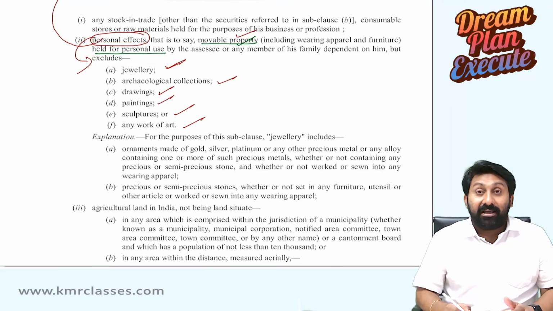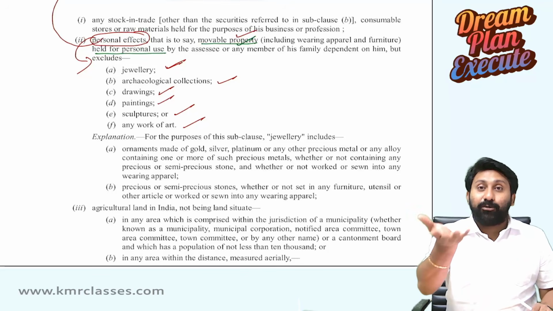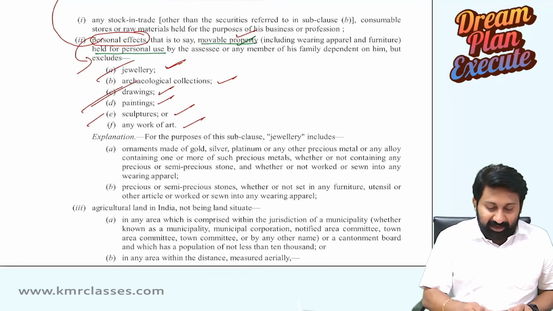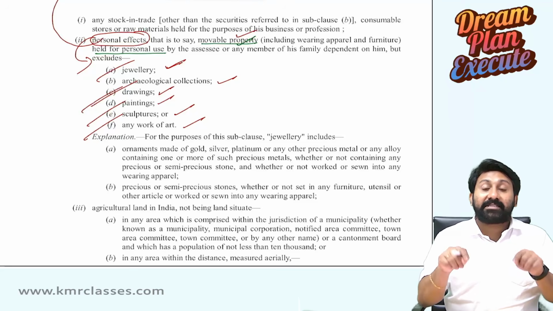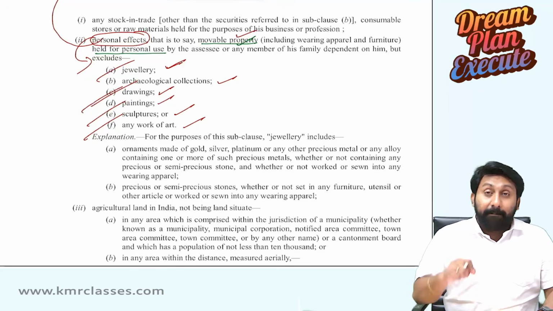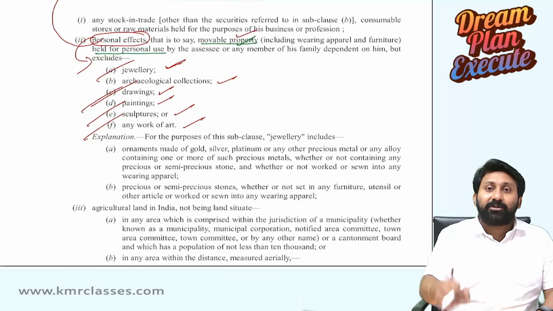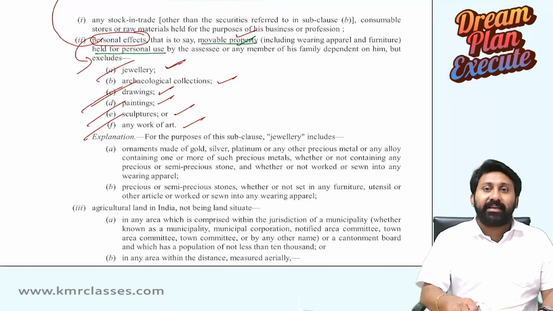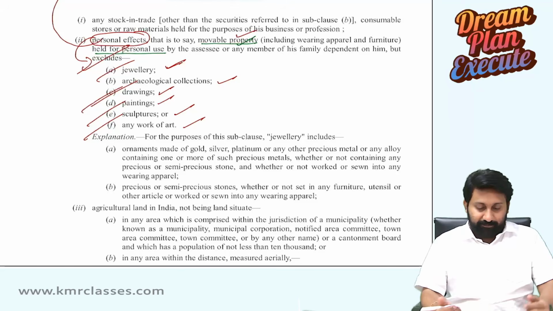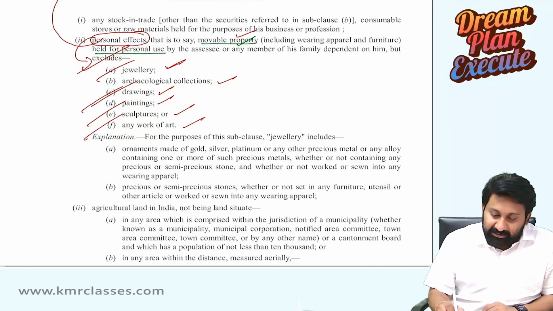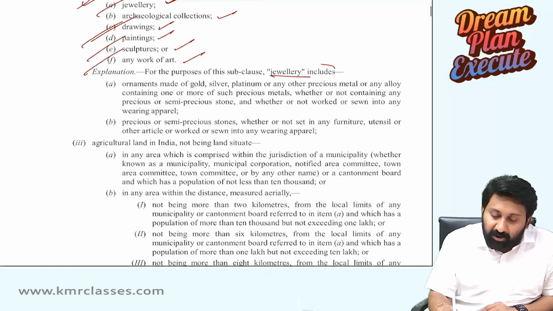Any work of art, these all gain value. That's why, though these are movable and used for my personal purposes, it will not be treated as a personal effect. Therefore, it will be treated as a capital asset. Therefore, transfer of any of these will attract chargeability to tax under the head capital gains. That's the logic. Okay. Sir, jewelry includes what?